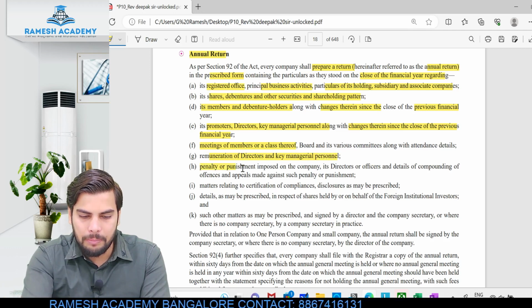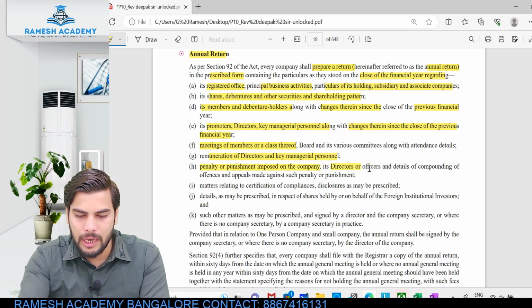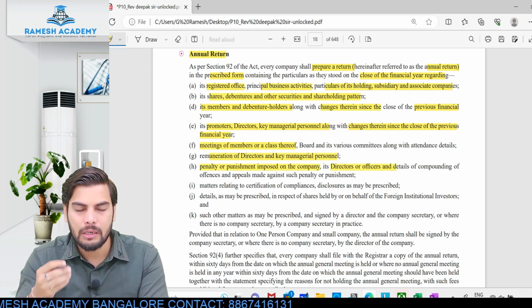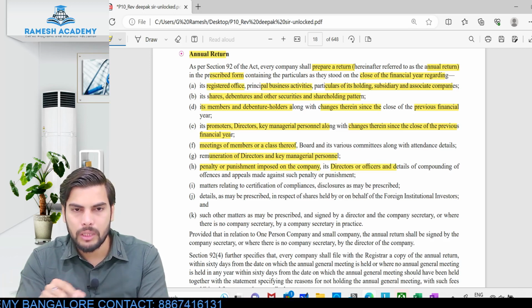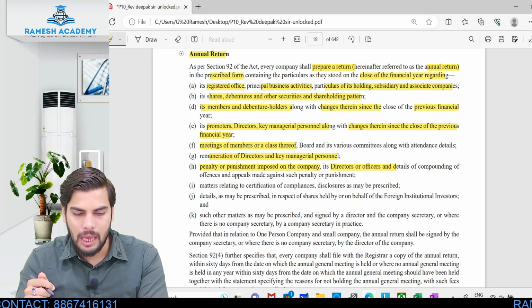The penalty and punishment which is imposed on the company or its directors during that particular financial year. Did the company pay any penalty, or did the directors pay any penalty during that particular financial year for the contravention of any of the provisions of the law? Everything has to be mentioned in this annual return.